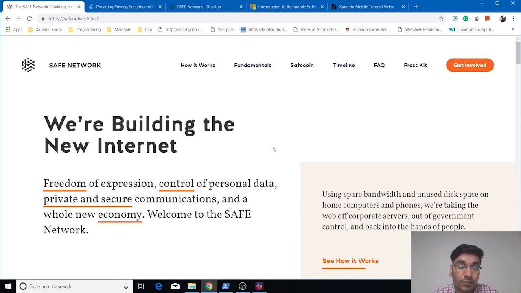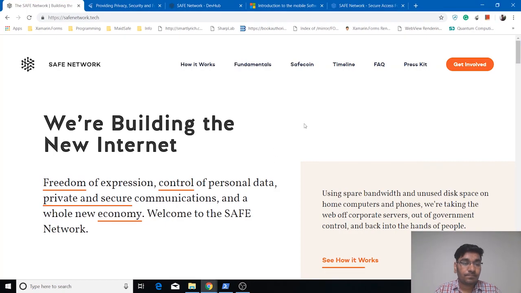And today we are going to develop a cross-platform mobile application on the Safe network. So before we start with the development, let's have an introduction with the Safe network and MaidSafe.